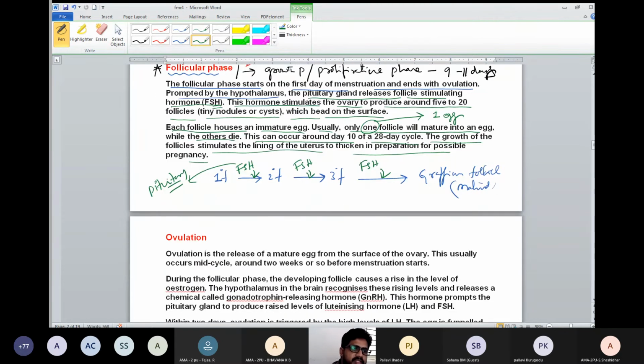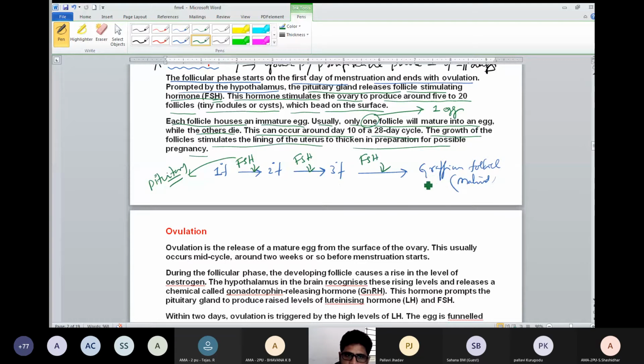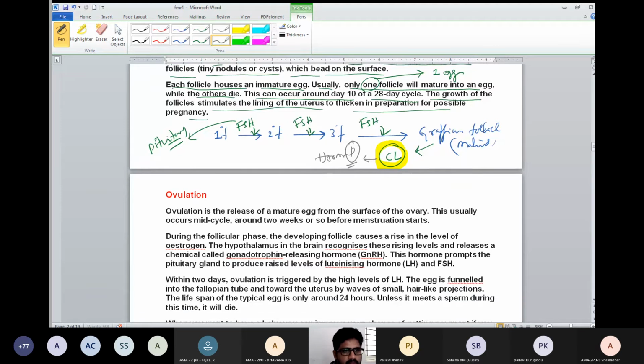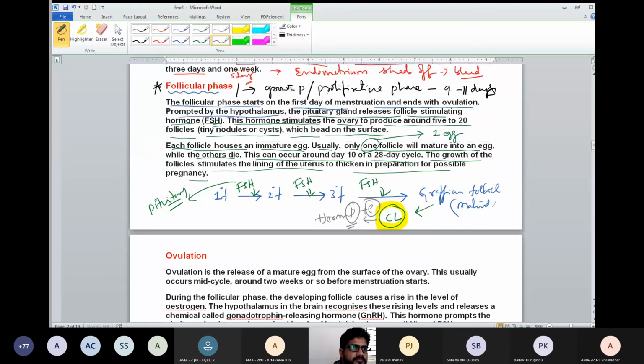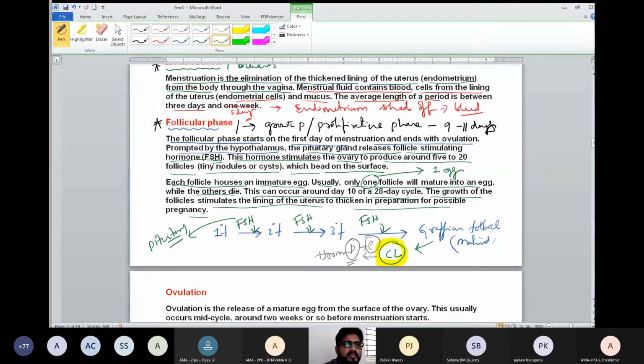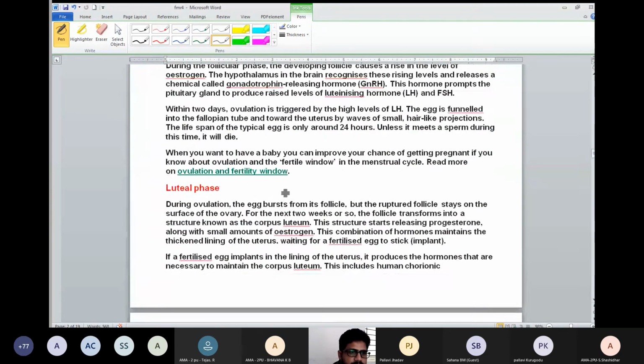When this follicular phase is completed, the last stage is the Graafian follicle. The Graafian follicle further continues as the corpus luteum, the yellow body. This yellow body releases hormones, mainly progesterone, which helps in endometrial thickening. Estrogen is also secreted. Understand? Let us see this follicular phase in the diagram.